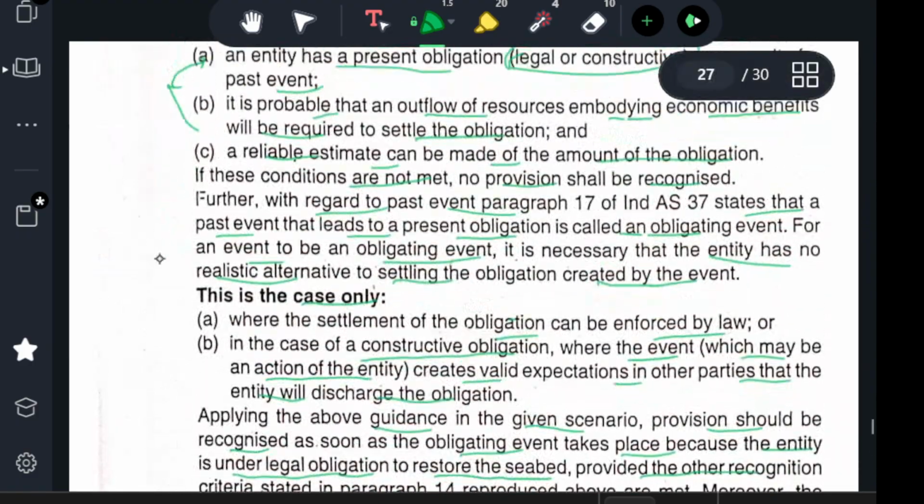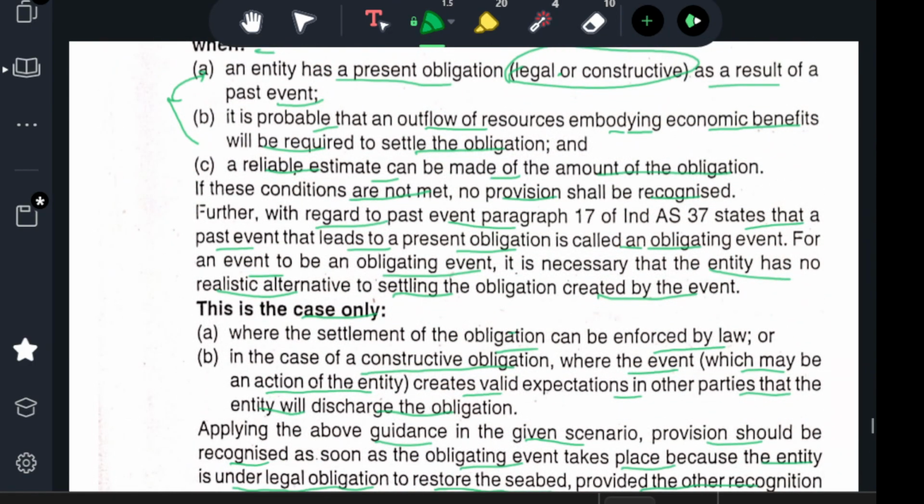So you should recognize the provision. What is the obligation? How much resources will flow out, and how much is to be estimated? Probably it will flow out. An outflow of resources will be there. Now, we know there will be resource outflows, but not only that, how much resource will be estimated to flow out should also be considered.